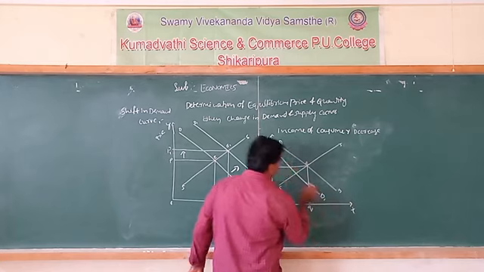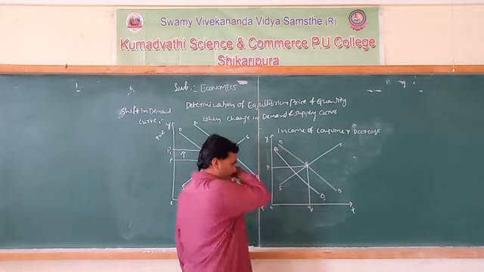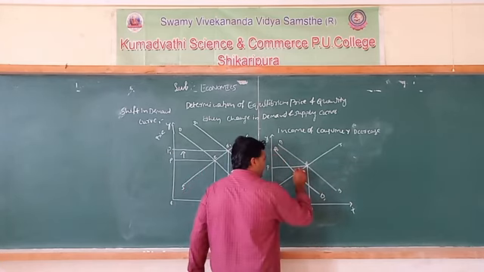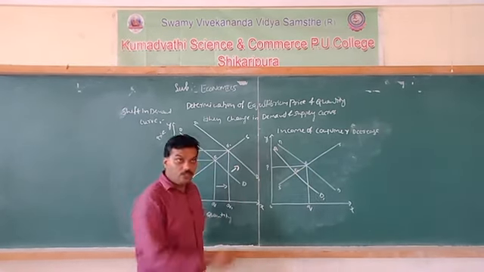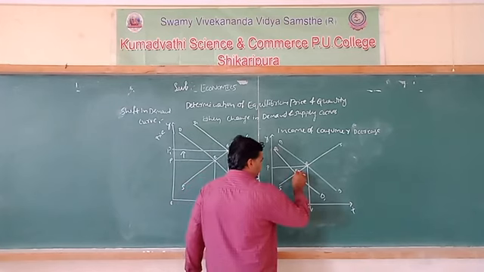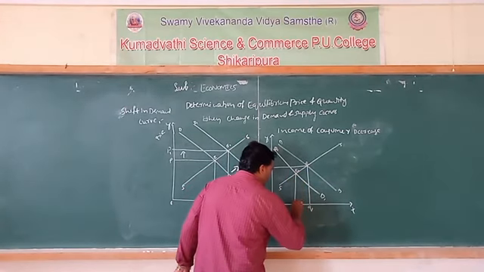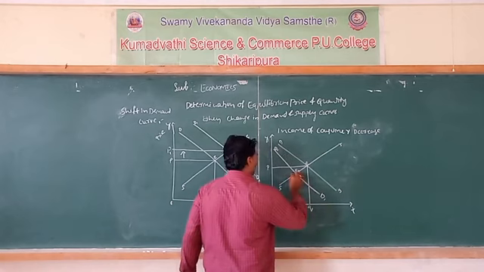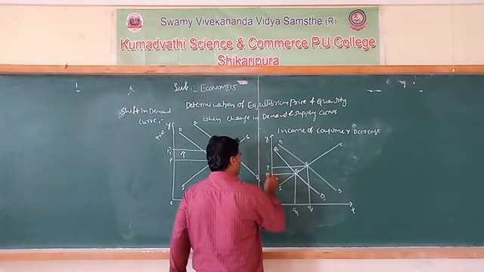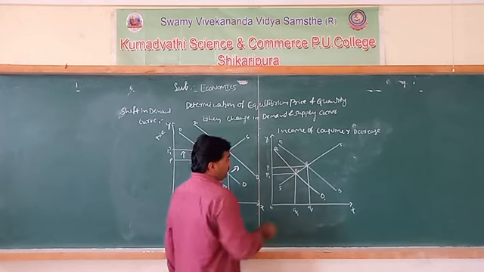This is D1, the new demand curve. We get a new equilibrium point E1, with the new equilibrium quantity OQ1.